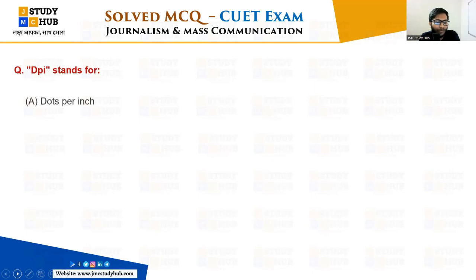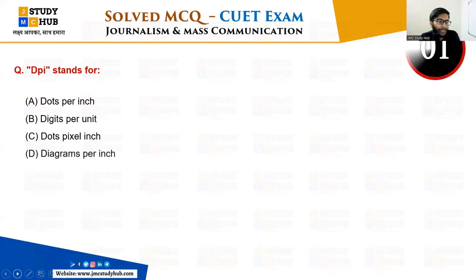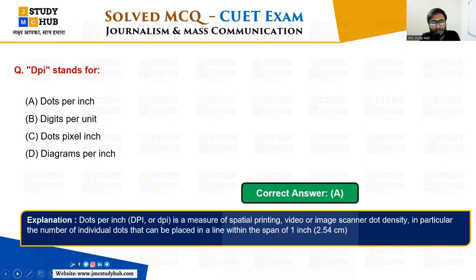If you are using any kind of software like Adobe Photoshop, Adobe Illustrator, CorelDRAW, Canva, any designing software, then it is very important to understand DPI. Even in printing, DPI is also important. Even when you use Paint, it is also important, right? So you get to see DPI here. The right answer is dots per inch, right? That is what DPI is.